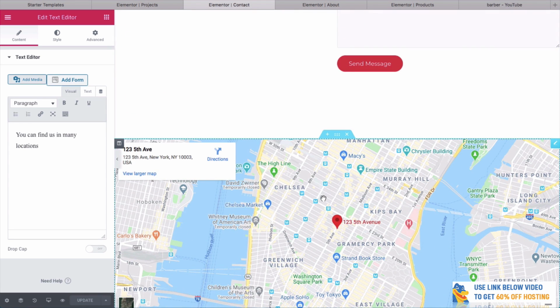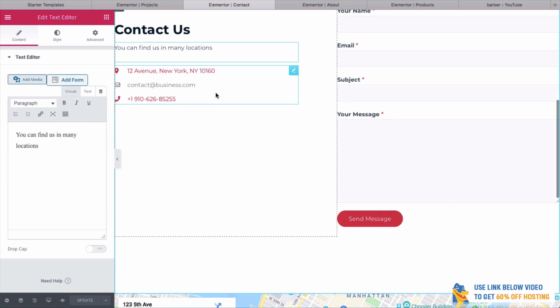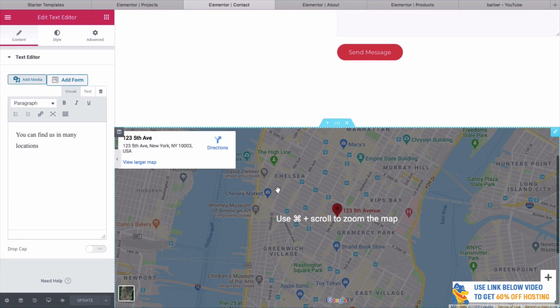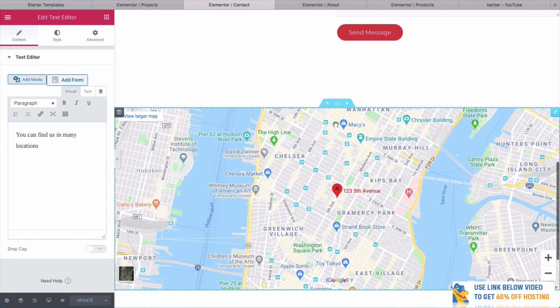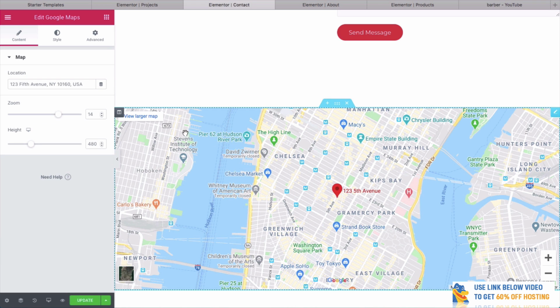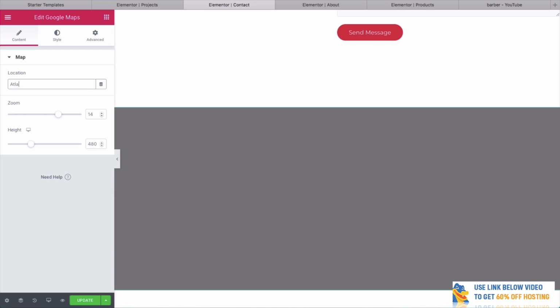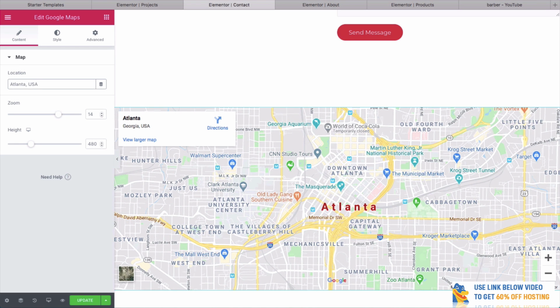And then one really cool thing is that even here, we can add a map. So rather than just having an address here, like you can see we have the address here, which is cool, we can change this. What about changing the map? So to do this, all you need to do with Elementor is click on the map and then go to the top here and you've got a little button here that says edit. We can even change the location. So all we need to do is simply go, let's say, because we said Atlanta before, didn't we? Atlanta, USA. And there we are. It shows exactly where we are. It's so cool like that.